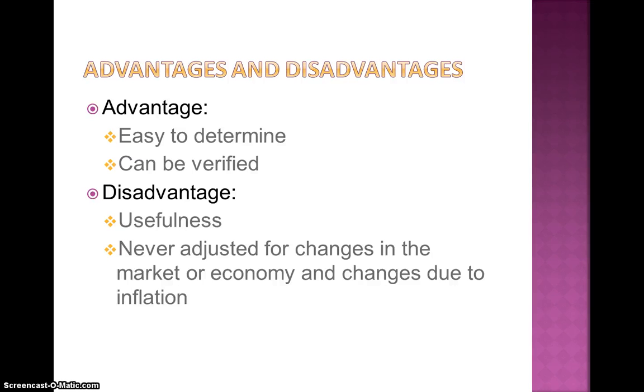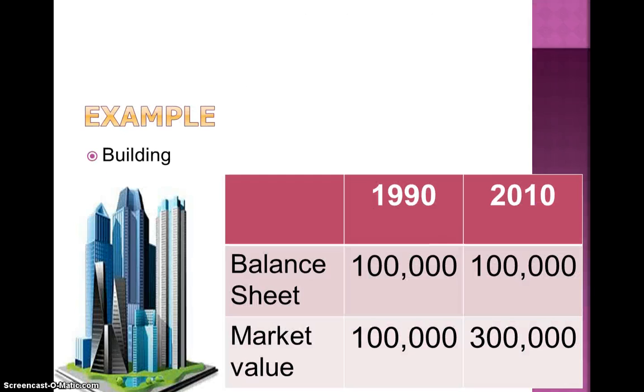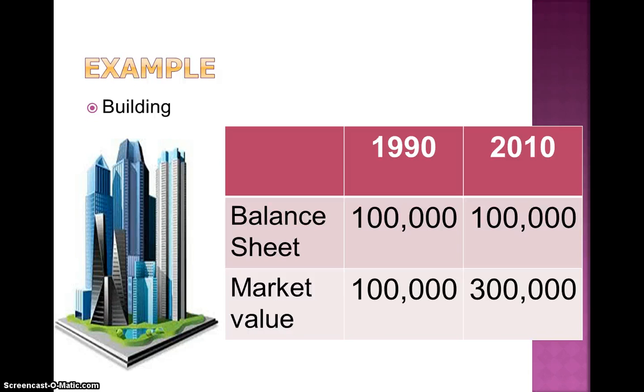The advantage of historical cost is that it is relatively easy to determine and can be verified. There are some disadvantages of historical cost. The historical cost principle is a trade-off between reliability and usefulness. The asset's cost price is never adjusted for changes in the market or economy and changes due to inflation. I will give you a detailed example to understand clearly.